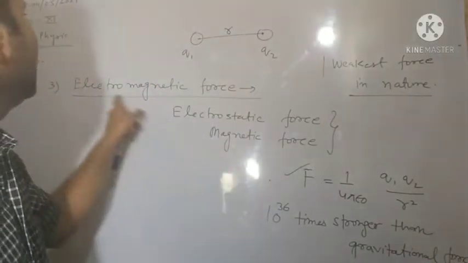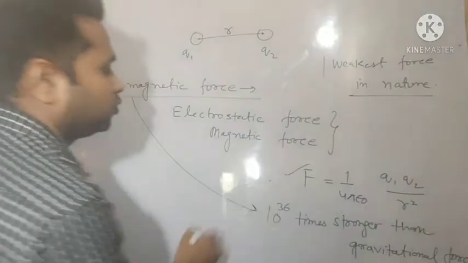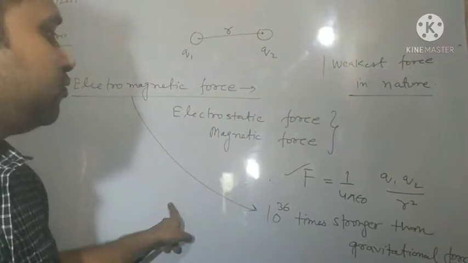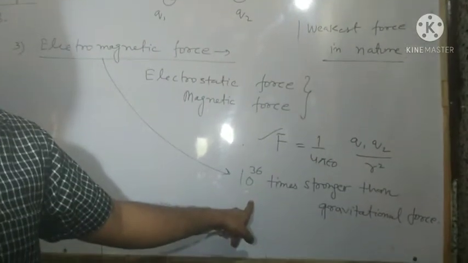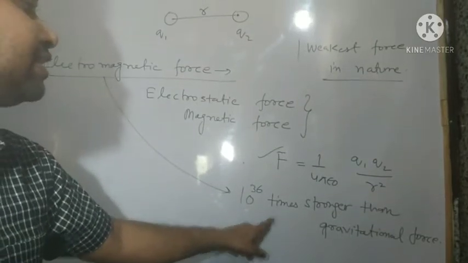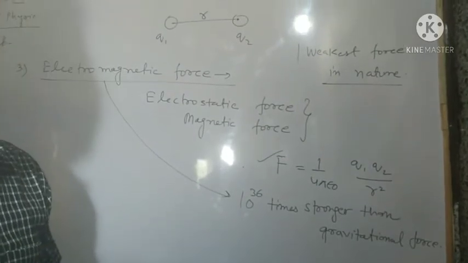Which one? Electromagnetic force. This is near about 10 power 36 times stronger than the gravitational force.